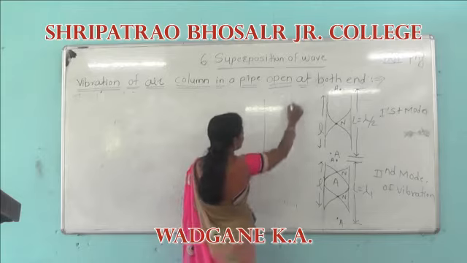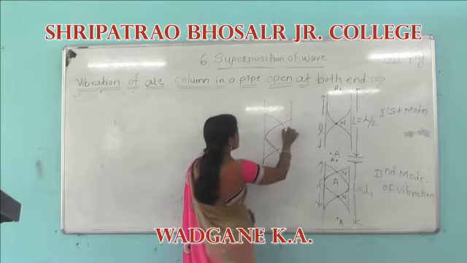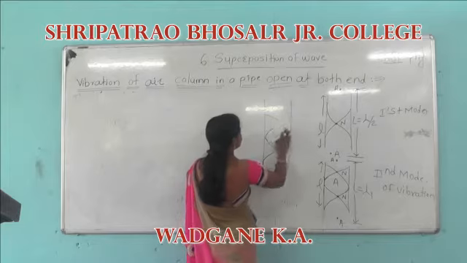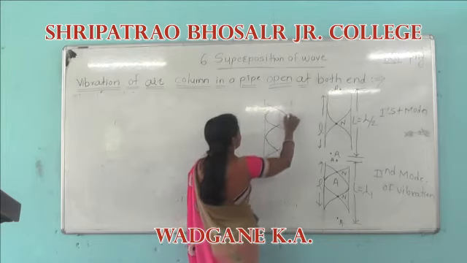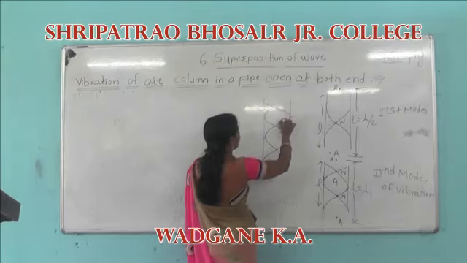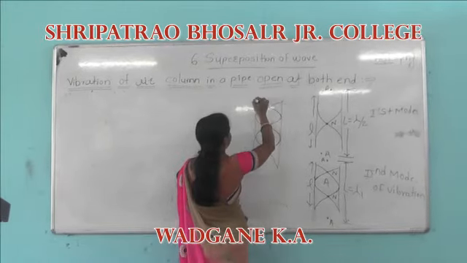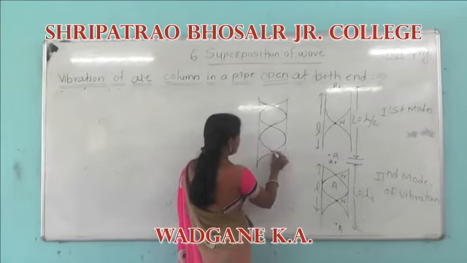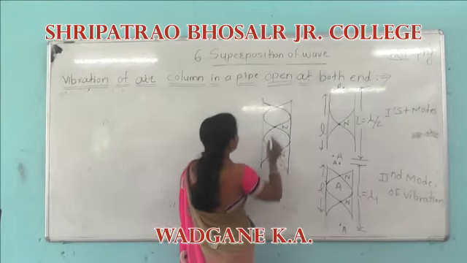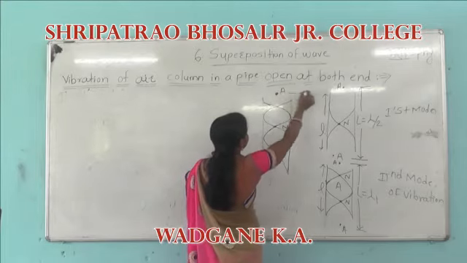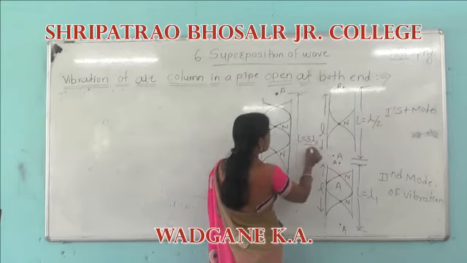Then the third mode of vibration. Node means the amplitude of vibration is 0, and antinode means it vibrates with maximum amplitude, formed at a small distance. Here L is equal to 3 lambda by 2.